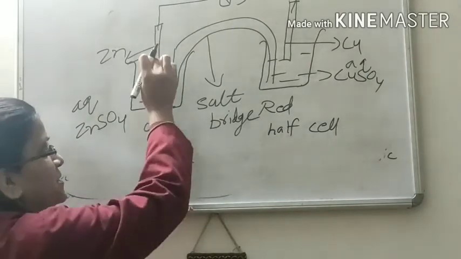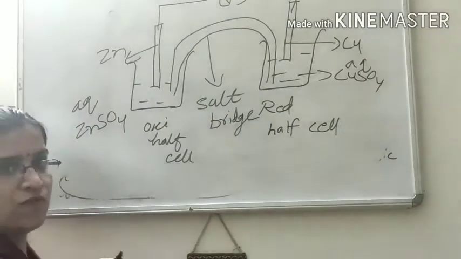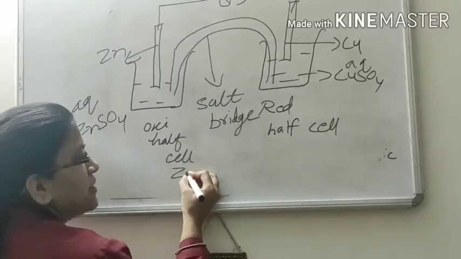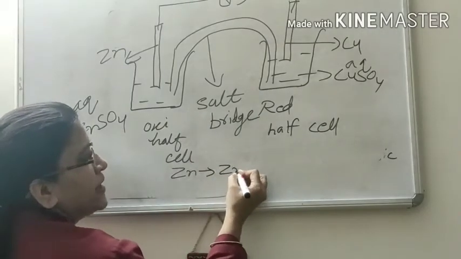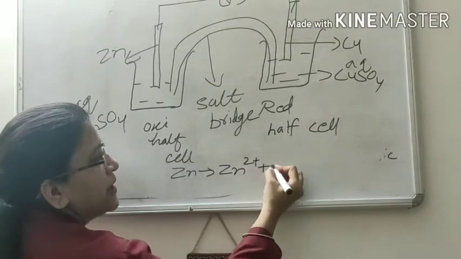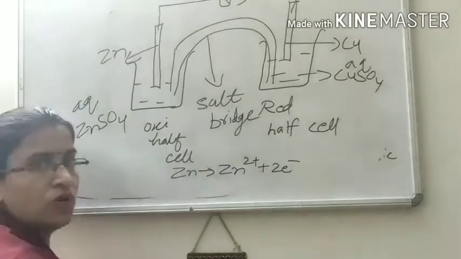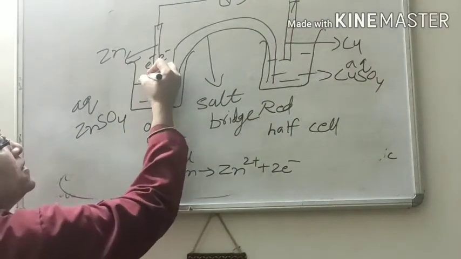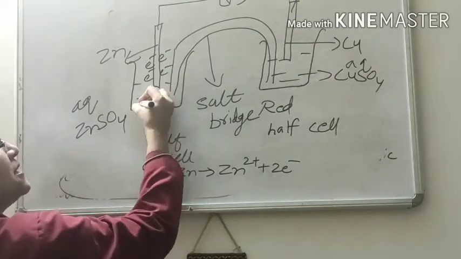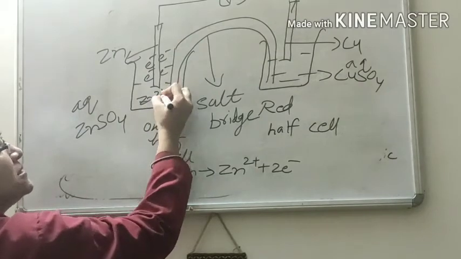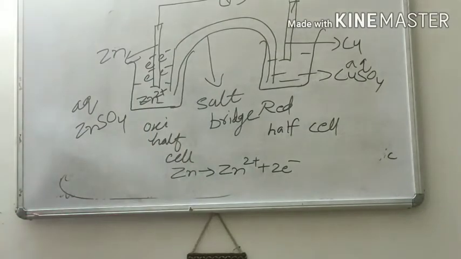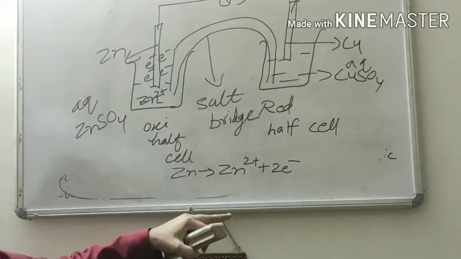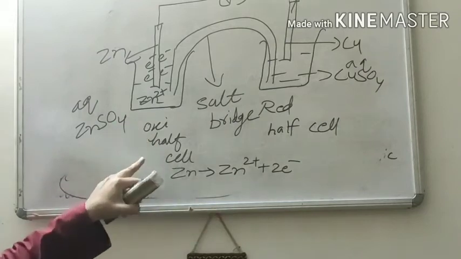Because the zinc rod is dipped in zinc sulfate solution, this zinc donates electrons and changes into zinc ion and liberates 2 electrons. These electrons accumulate on the rod, but the zinc ion dissolves in solution. Because loss of electrons takes place, it is called oxidation.